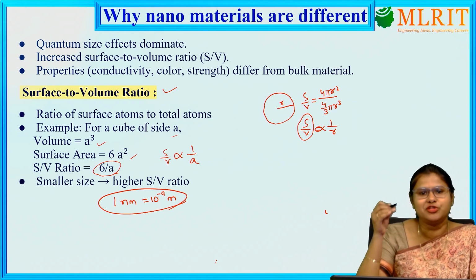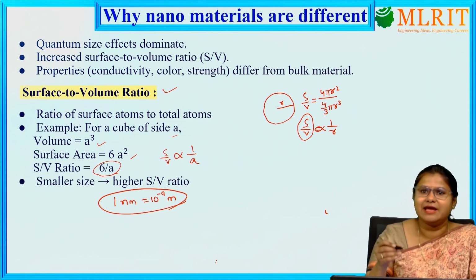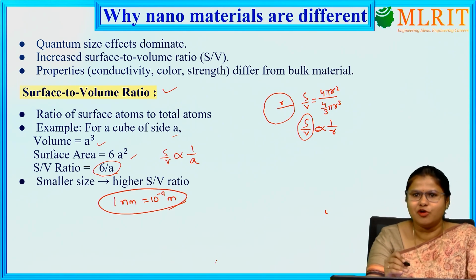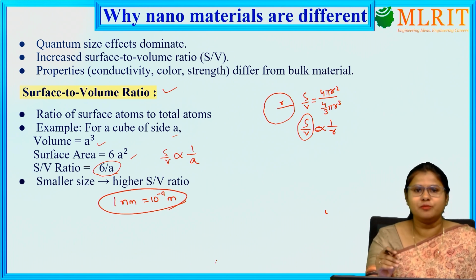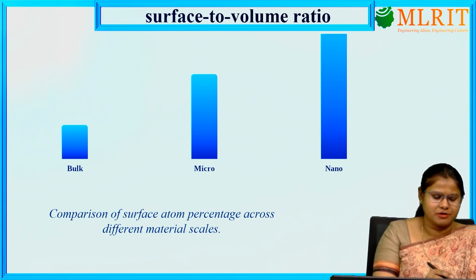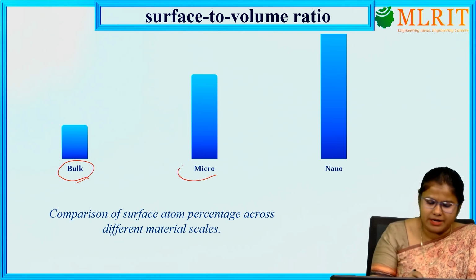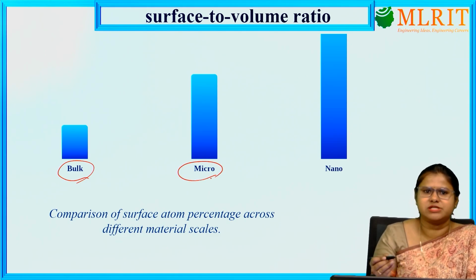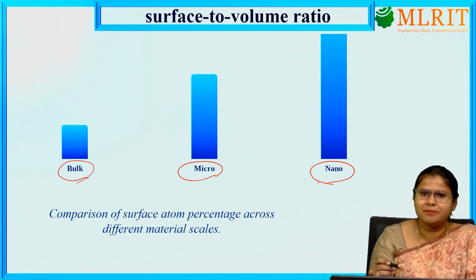That's why, due to the very tiny size of these nanoparticles, we are getting a high surface to volume ratio. And what happens when the surface to volume ratio is high? Let's first compare bulk material, that means materials which have larger size, micro materials which have a dimension of 10 to the power minus 6 meter, and nanomaterials which have a dimension of 10 to the power minus 9 meter.